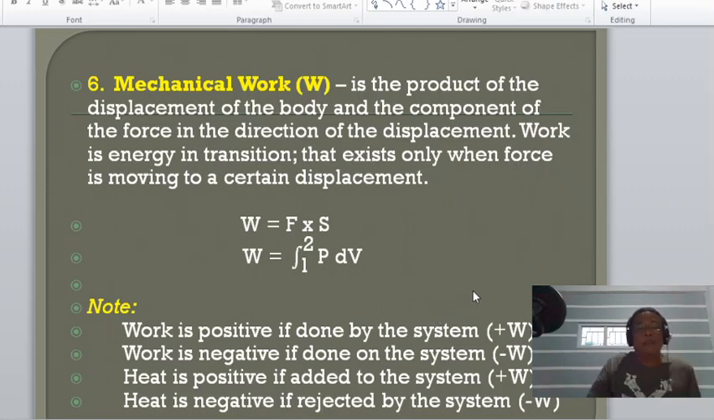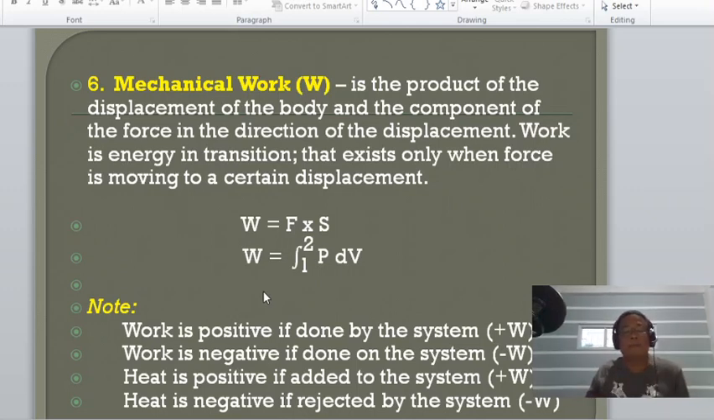Another, we have heat. Heat is positive if added to the system. So, considering a system, if heat is entering the system, that heat, or Q, not W, is positive. But if it is rejected or coming from the system, the Q value is negative. So, I think it is clear.